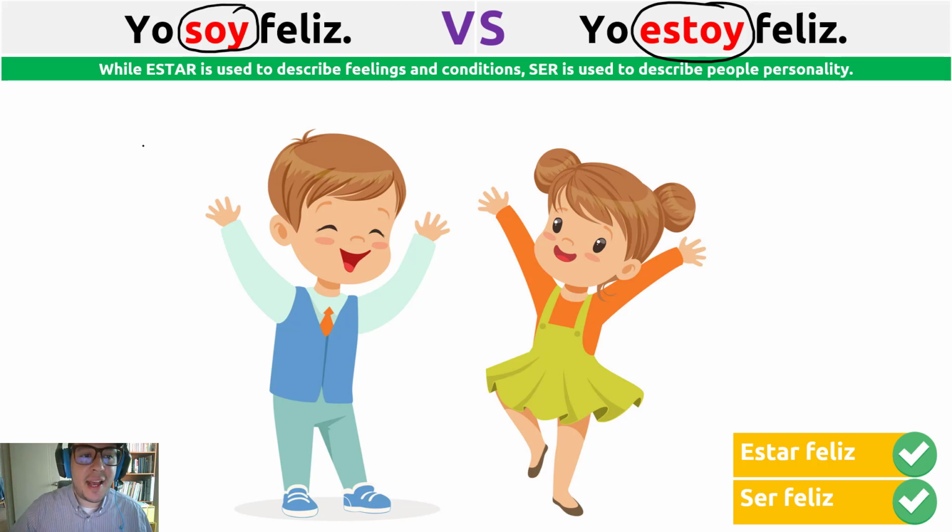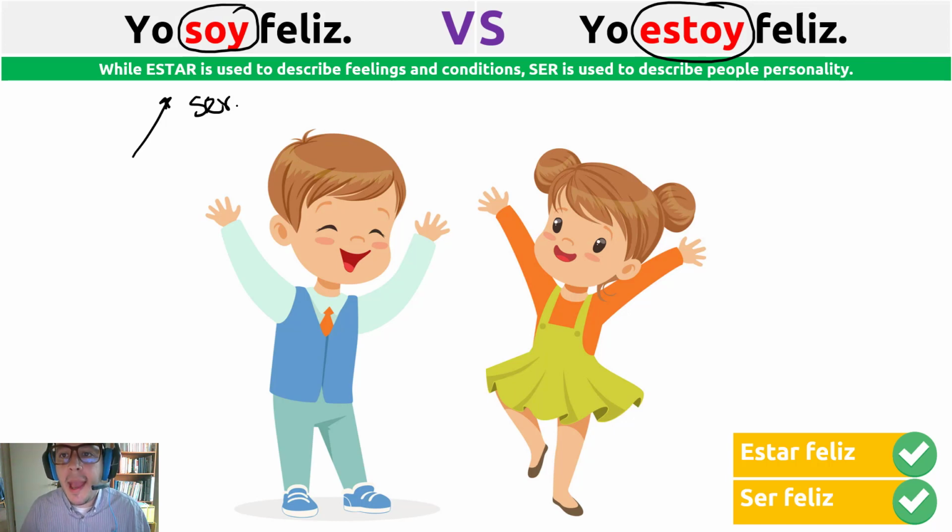In the previous class, I told you we use ser, yo soy, to describe people's personality or people's appearance. So when I say yo soy feliz, it means I am a happy person. That is my personality. I always smile. I'm always happy. I'm satisfied with everything I have. I have a wonderful life. Yo soy feliz. It's unchangeable. It's part of my personality.